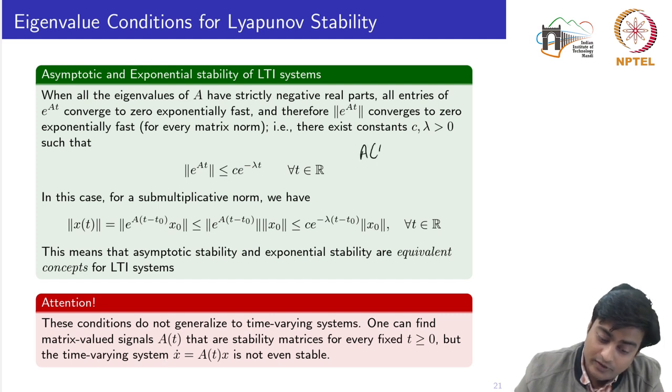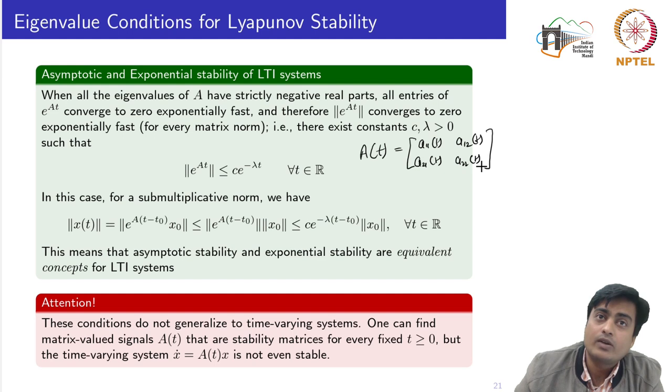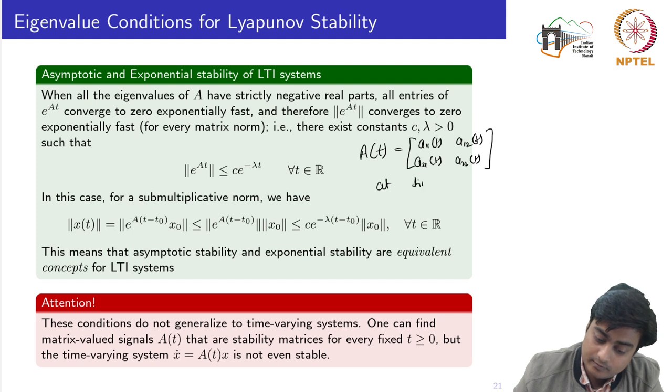Let's say I have A of t, consider one particular example: A11 of t, A12 of t, A21 of t, and A22 of t. Now at a fixed time t, let's consider three different time instants, t1, t2 and t3.